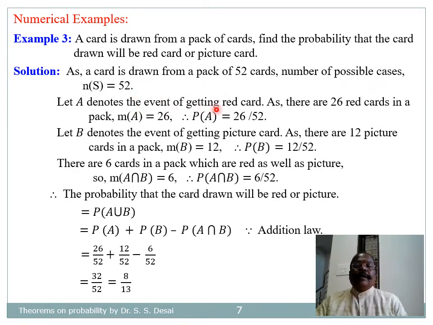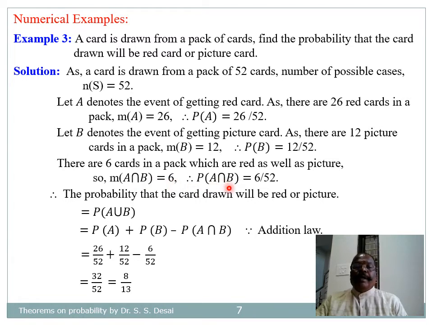Let A denote the event of getting a red card. As there are 26 red cards, the number of favorable cases will be 26. Therefore, probability of A is equal to 26 divided by 52. Similarly, let B denote the event of getting a picture card. As there are 12 picture cards in a pack, the number of favorable cases will be 12, and therefore probability of B is equal to 12 divided by 52. Here, there are 6 cards in a pack which are red as well as picture, and therefore the number of favorable cases for A intersection B is equal to 6.